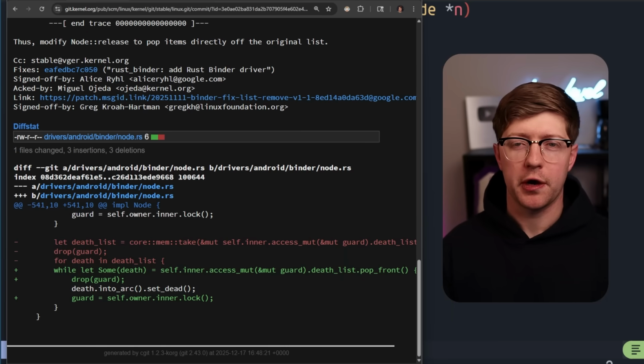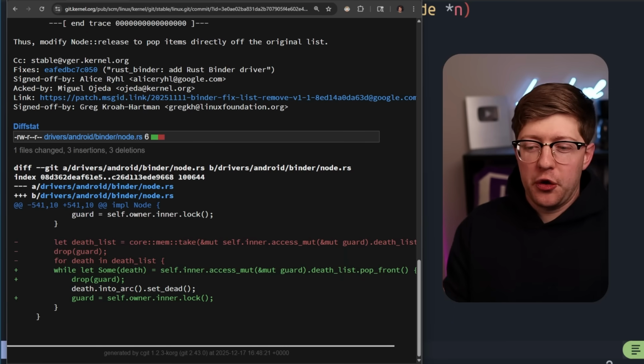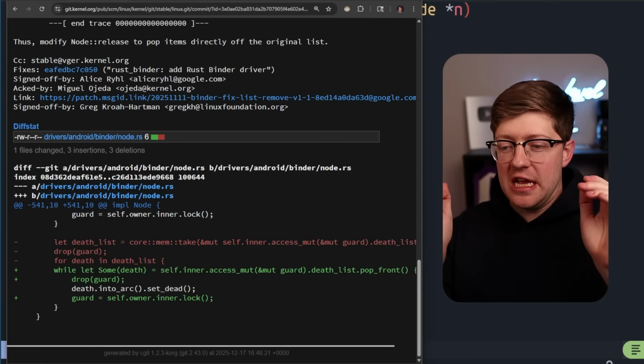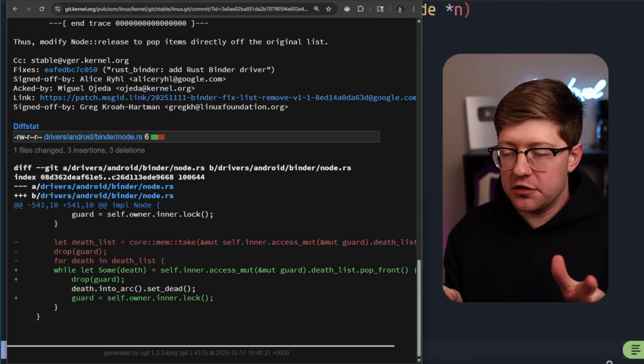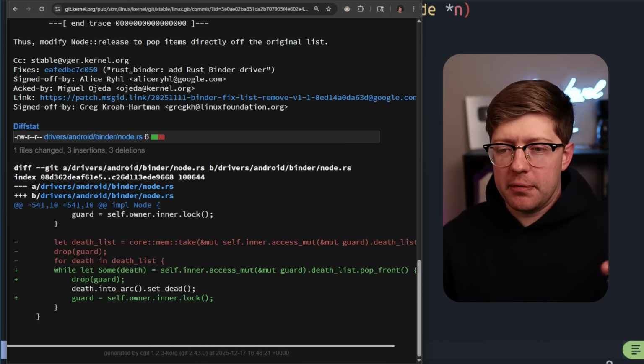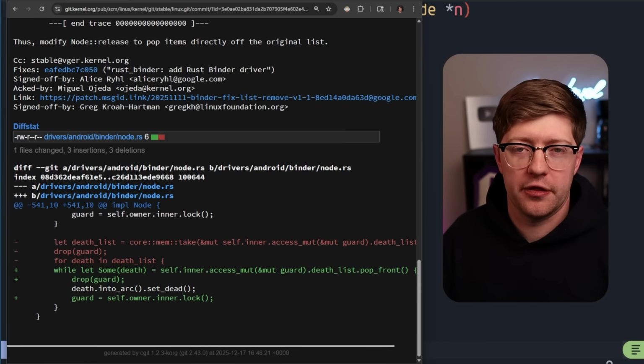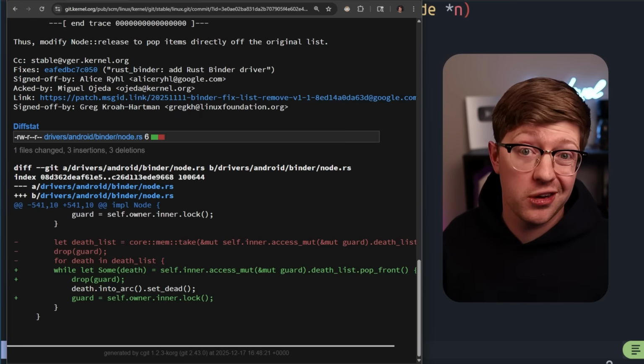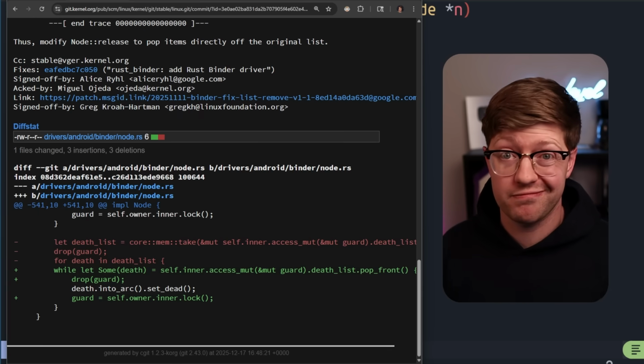Also, I want to make sure that I'm being very clear here. This is not me shitting on the code base. Doing this in Rust in the kernel correctly is very hard to do. So I want to make sure I'm talking about the bug as it is, and I'm not being like, oh, rah, rah, rah, I couldn't have done this. I think you couldn't have done this. Maybe you could have, I don't know. Go work for the Linux kernel. Go figure it out. Go do it.